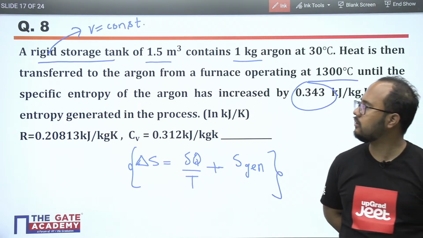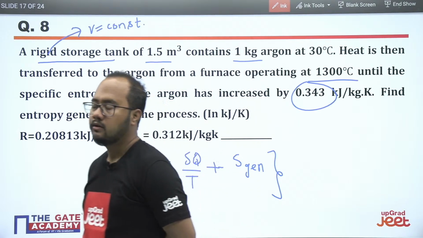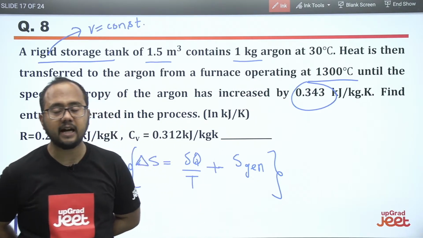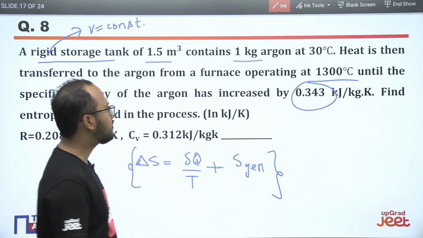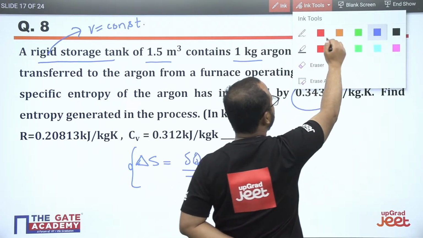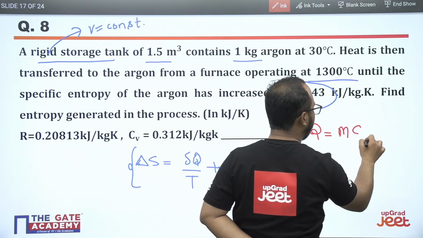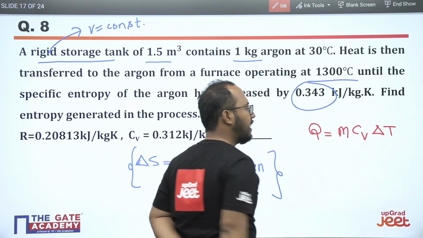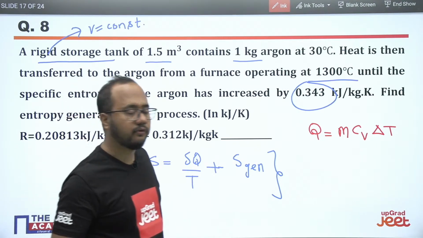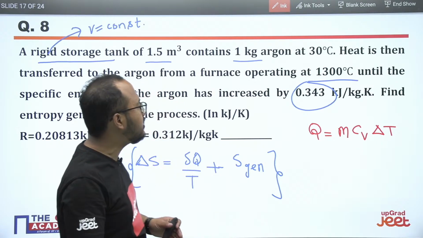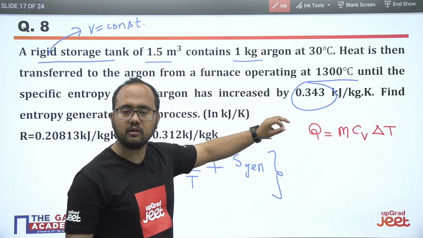So constant volume is there, so I can assume a constant volume process, right? The heat transfer for a constant volume will be mCv delta T, that is equal to the change in internal energy. The basic formulas, basic relations you should know. But for calculating the heat transfer, you should know the change in temperature, but they didn't mention the temperature change. They gave the initial temperature, but they didn't mention the final temperature.